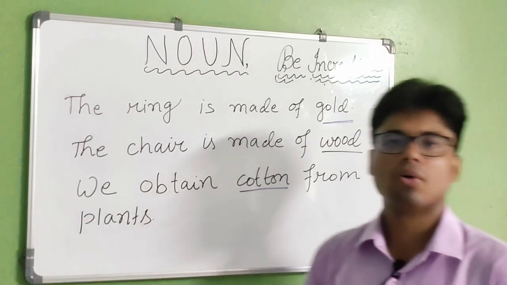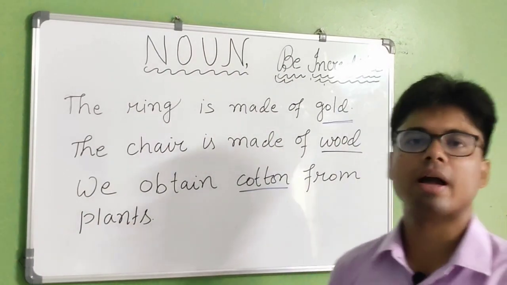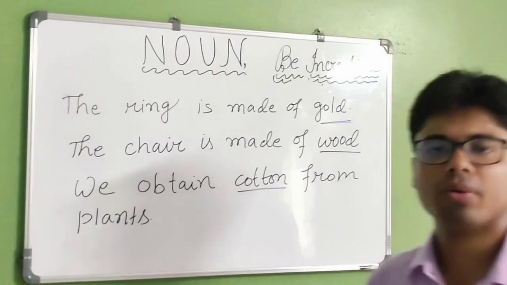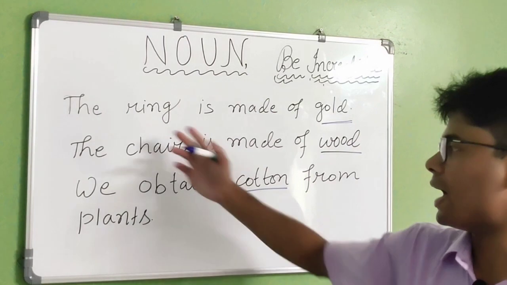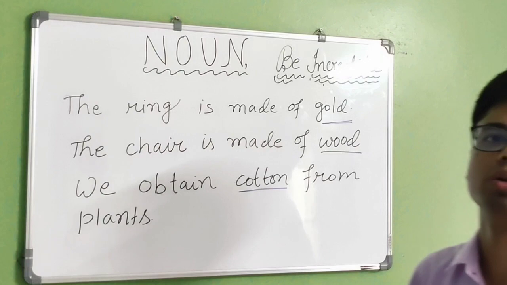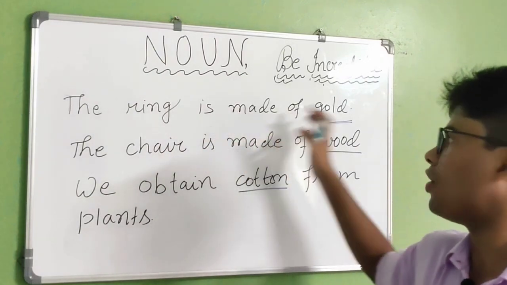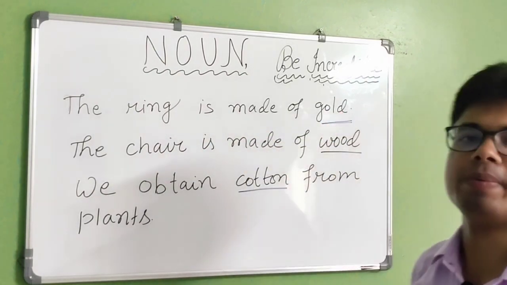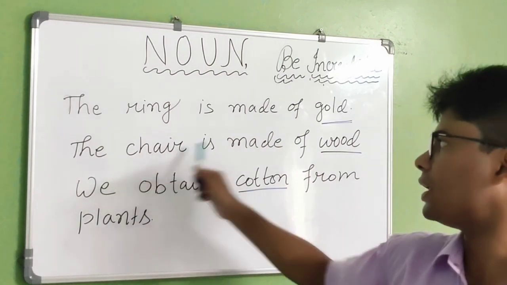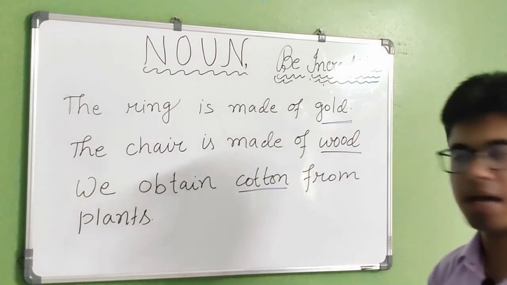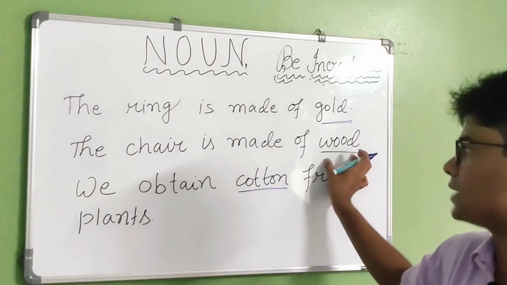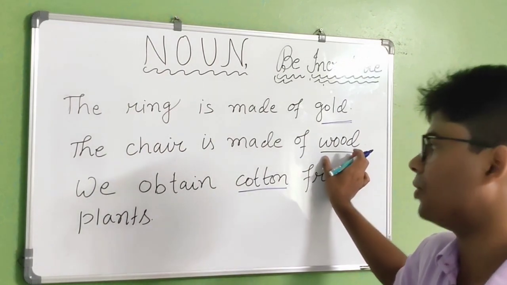Okay. Now the next one is, if you are asked to write or recognize material noun in your examination, how can you recognize it? I have written a few sentences here. The ring is made of gold. So gold will be an example of material noun. The chair is made of wood. So wood is also an example of material noun.